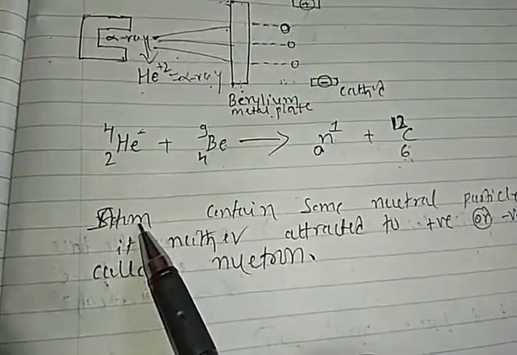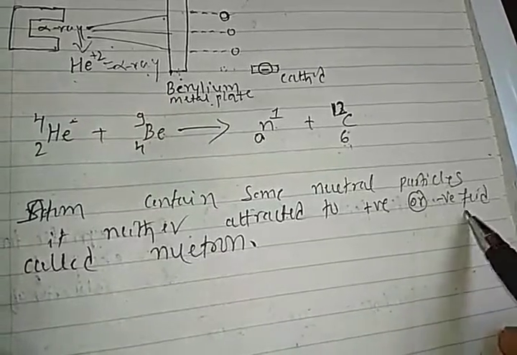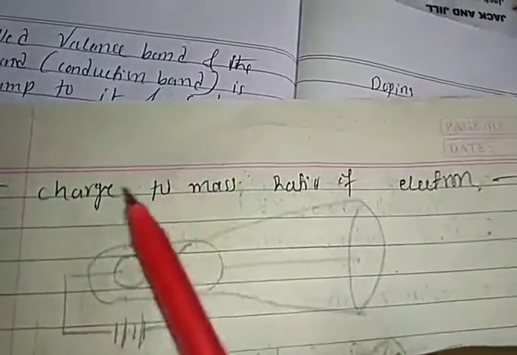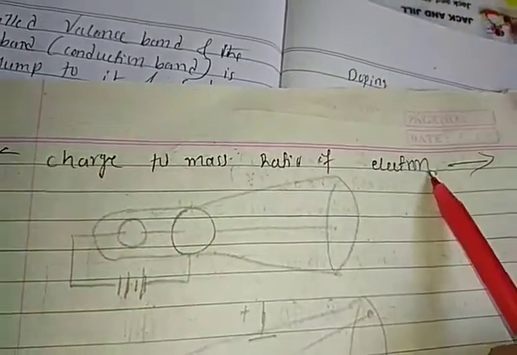neutron. James Chadwick discovered the neutron. He said the atom contains some neutral particle. Since it is attracted neither to the positive nor to the negative field, he called it a neutral particle. He called it a neutron. Right, students? Okay, next heading, students: charge to mass ratio of electrons.